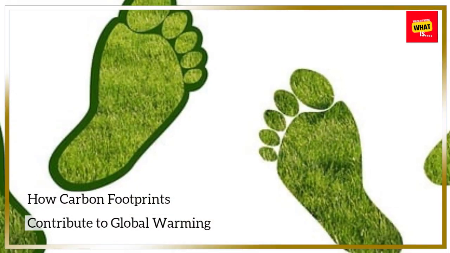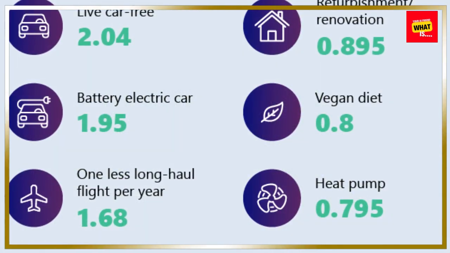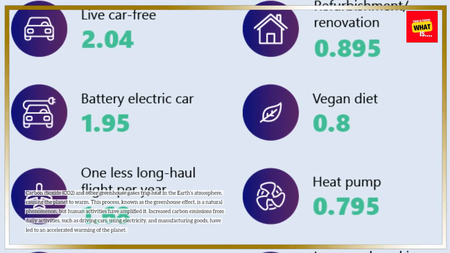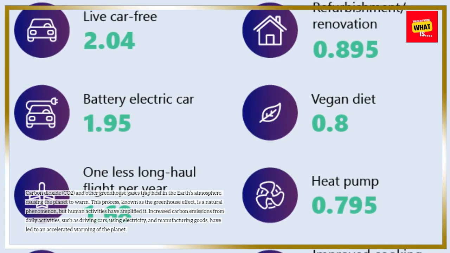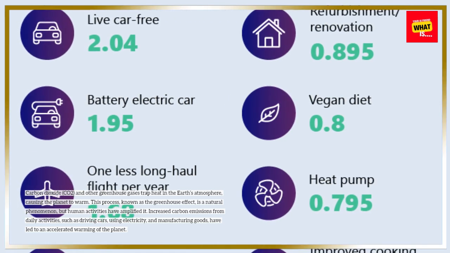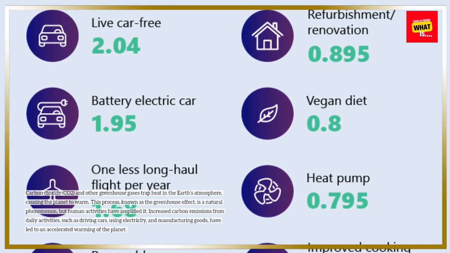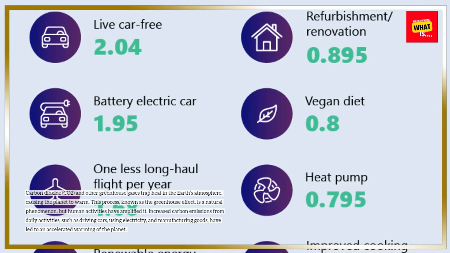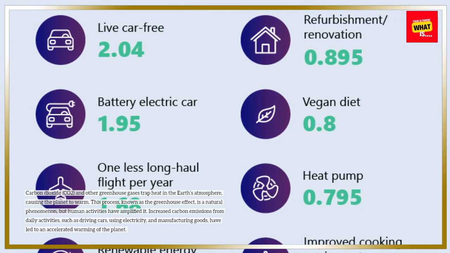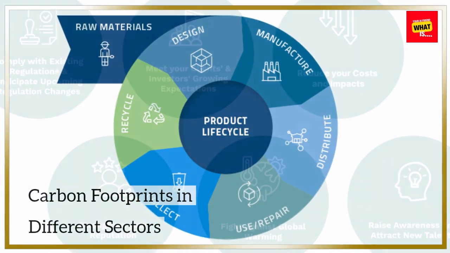warming. How carbon footprints contribute to global warming. Carbon dioxide, CO2, and other greenhouse gases trap heat in the Earth's atmosphere, causing the planet to warm. This process, known as the greenhouse effect, is a natural phenomenon, but human activities have amplified it. Increased carbon emissions from daily activities, such as driving cars, using electricity, and manufacturing goods, have led to an accelerated warming of the planet.